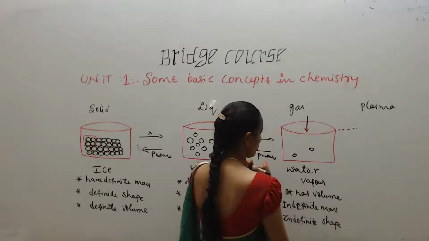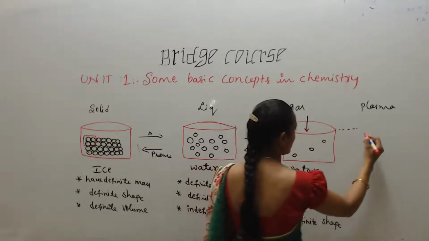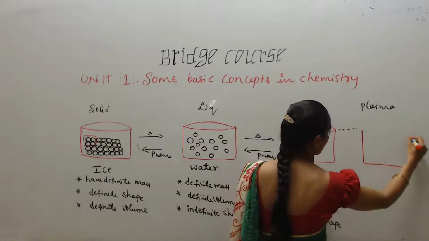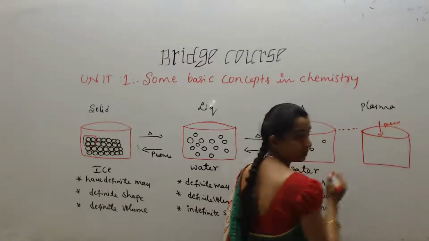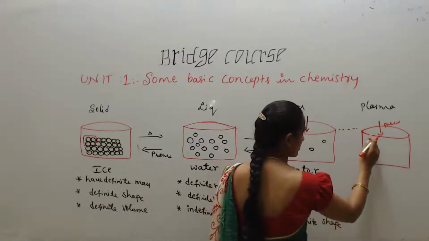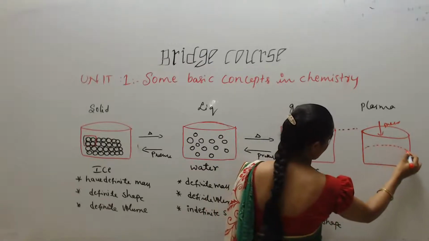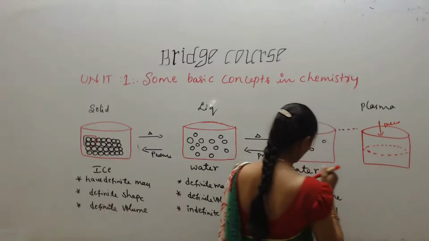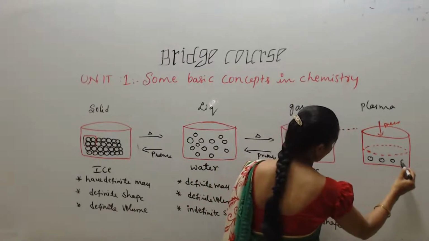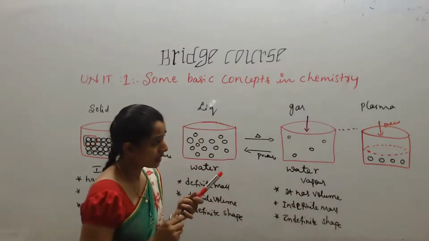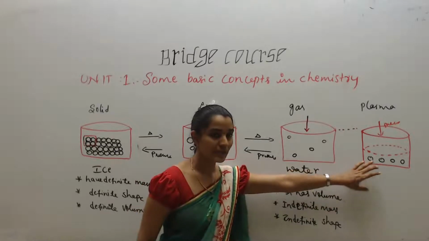So I write this only. Initially the container is here. Then you compare another one. When you apply pressure, this plate comes here. When it comes here, then all the atoms are here. So then what happens, students? Here the distance between two atoms is more. Here the distance between two atoms is less.